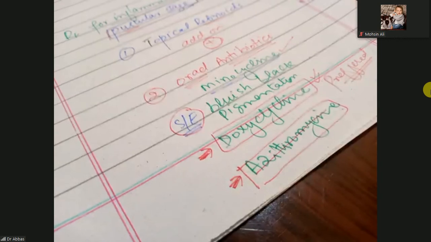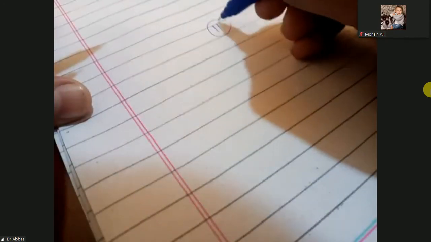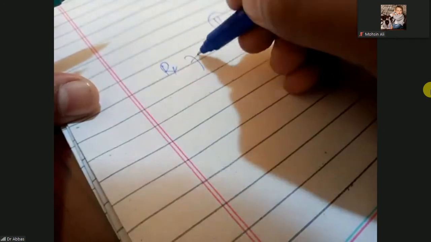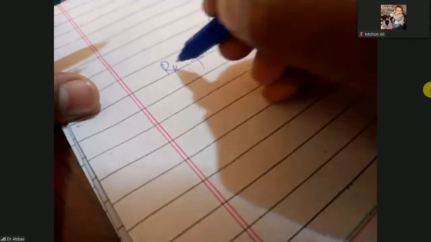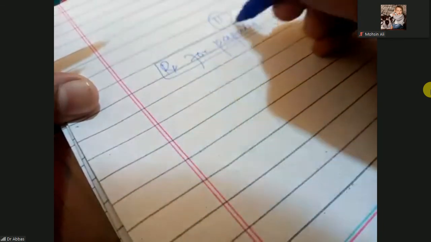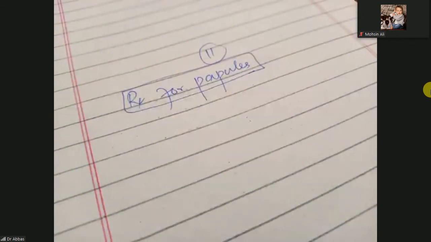So next, the other inflammatory stage, that is the papules. Treatment for papules. Only papules are present, not pus filled lesions. Then how will you treat it?